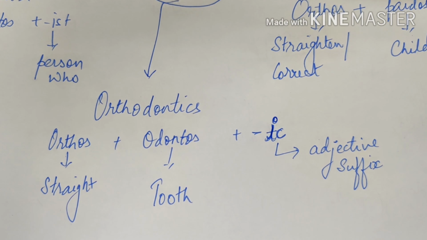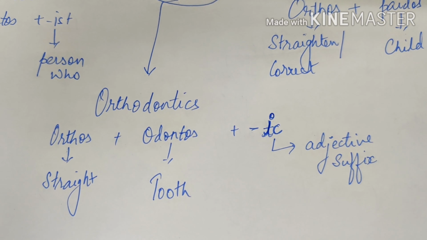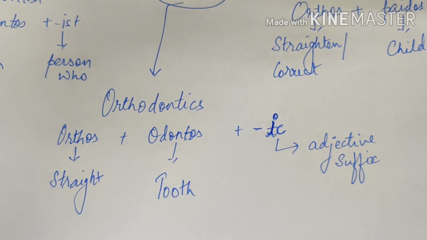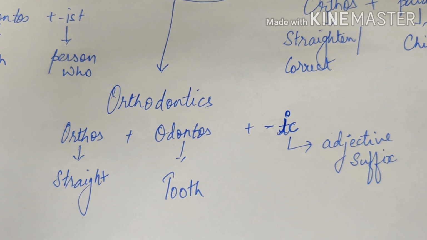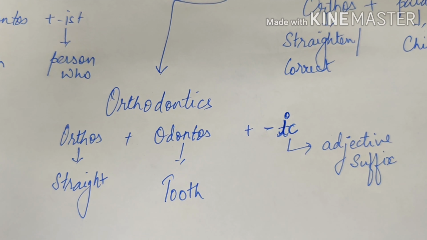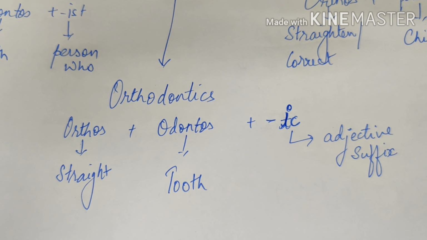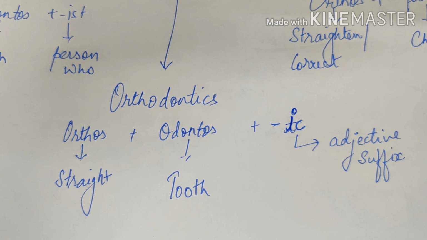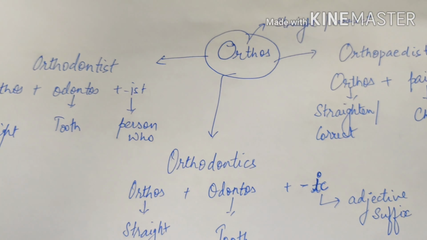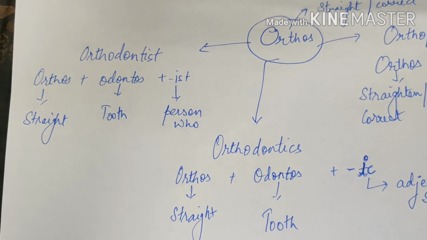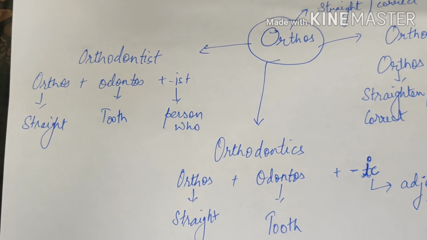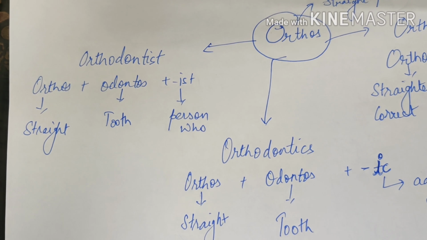Similarly, orthodontics comes from the root words orthos, odontus, and ic. Ic is an adjective suffix. Orthos refers to straighten or to correct. Odontus refers to tooth. So orthodontist is a person. Orthodontics is an adjective form for the word root orthos, whereas an orthodontist is a person who actually helps in treating the tooth or the teeth.